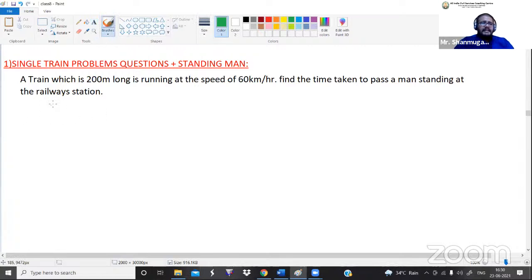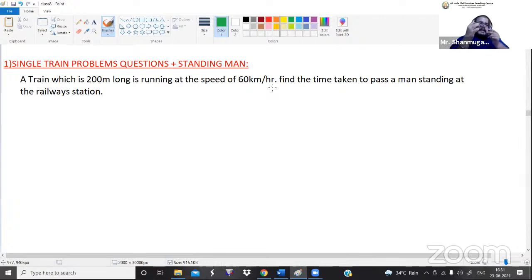They are saying that a train which is 200 meter long is running at a speed of 60 kilometer per hour. Find the time taken to pass a man standing at the railway station. So one man is standing like this in a railway station. The train is coming at a speed of 60 kilometer per hour. So the man is standing here. This is the engine compartment and this is the last compartment of the train.